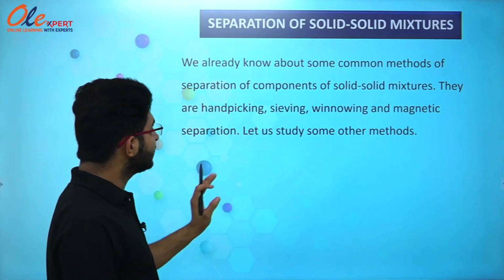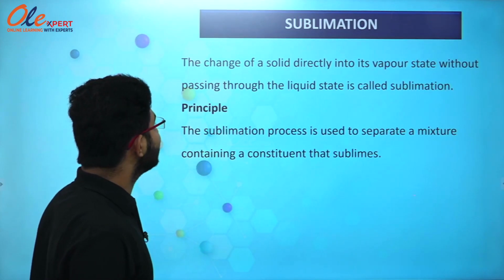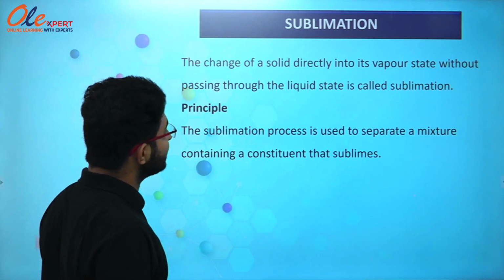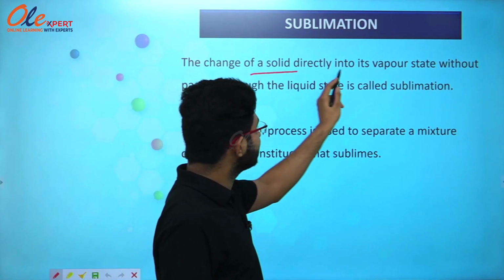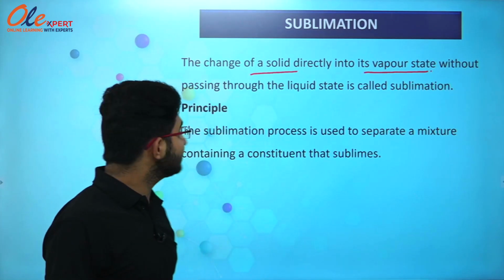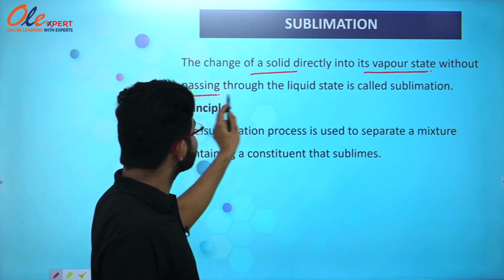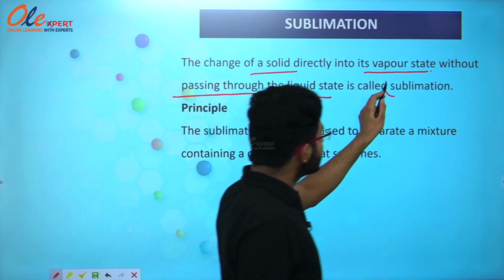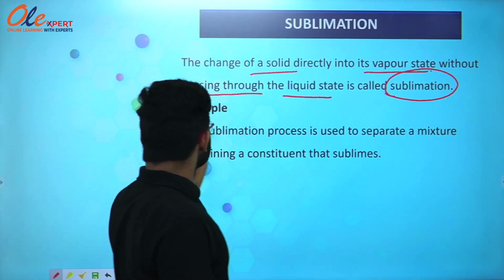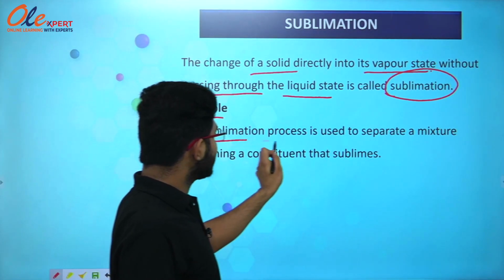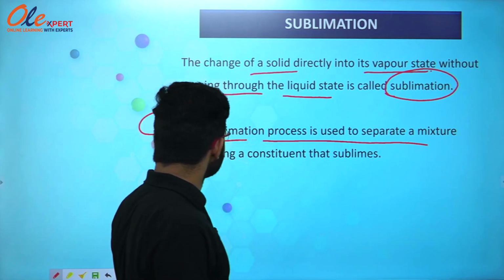The first method for solid-solid separation is sublimation. So what is sublimation? The change of a solid directly into its vapor state. We have studied in physical and chemical changes that the change of a solid directly into its vapor state without passing through the liquid state is called sublimation. The principle involved is that the sublimation process is used to separate a mixture containing a constituent that sublimes.